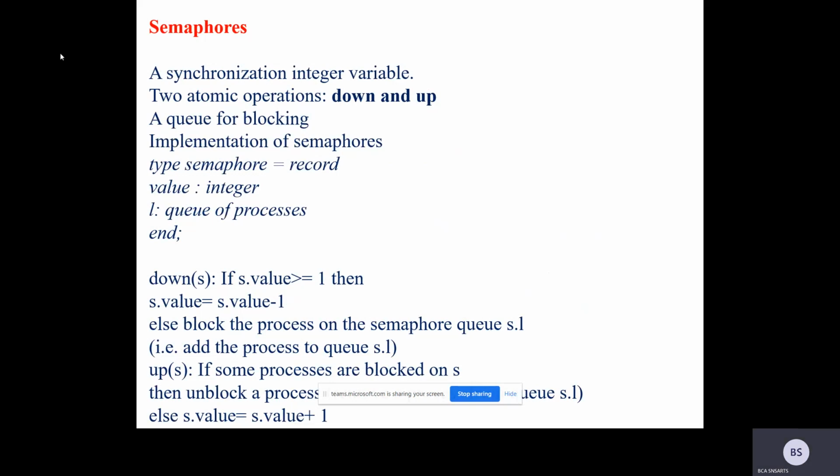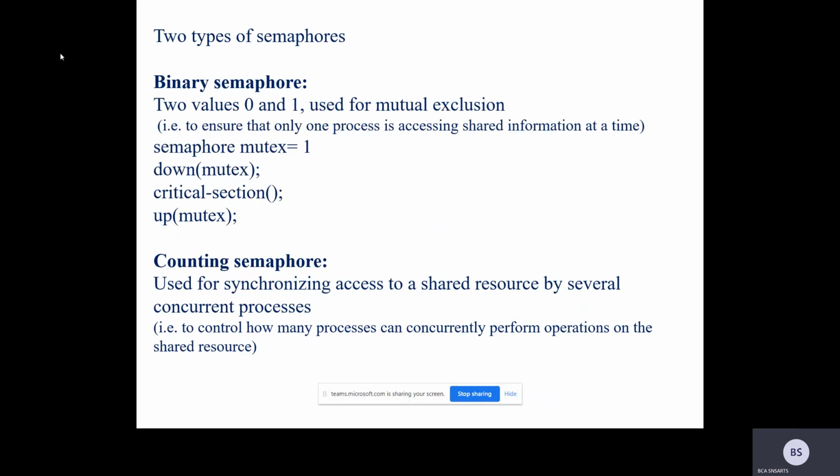Now we'll come to the technical concepts, I mean the algorithm concept. Before that, there are two kinds of semaphores: binary semaphores and counting semaphores. Binary semaphores are the normally used semaphores. That is what we are going to see in the next algorithm. That is called the mutex. The mutex value will be 1, which means nobody is using the critical region. Nobody has entered the critical region.